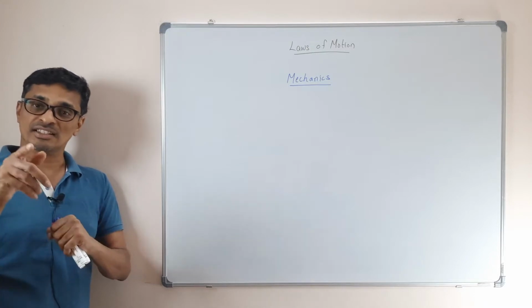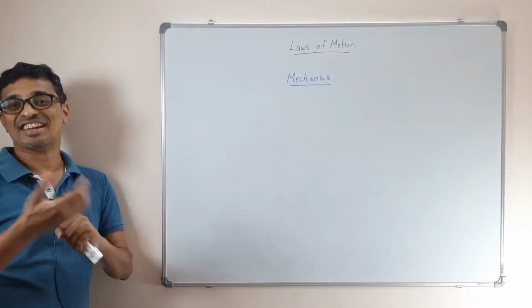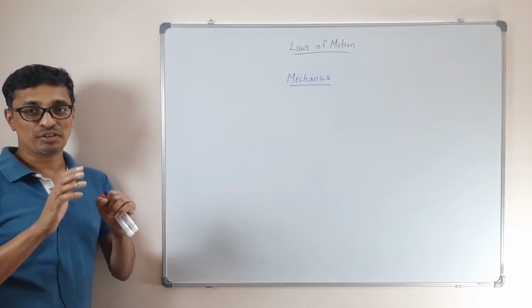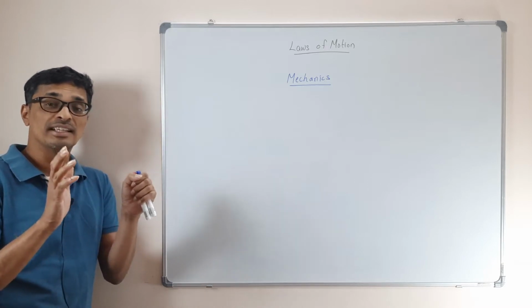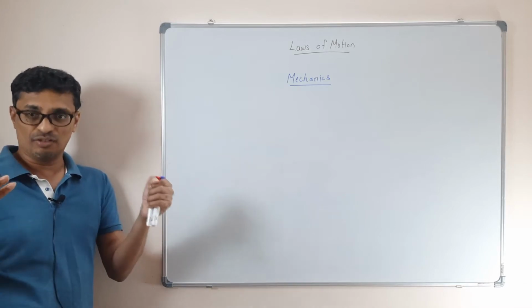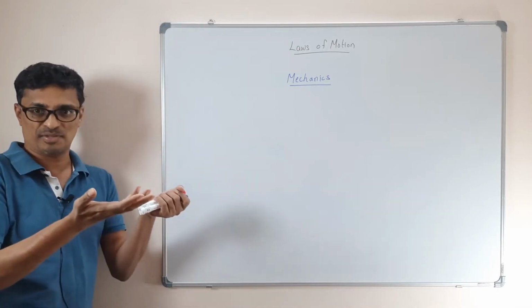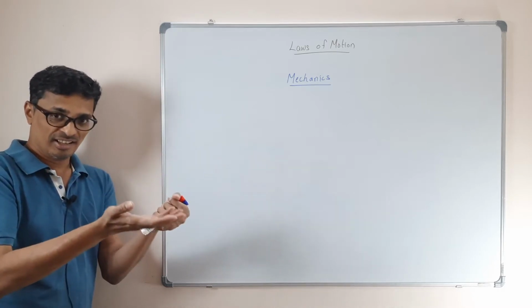Rest, but the rest is with respect to you only. Suppose you are on the Moon, it will be moving. So when you say rest or motion, the important thing is: with respect to what? With respect to me, because I am going to study the system, whether it is in motion or at rest.